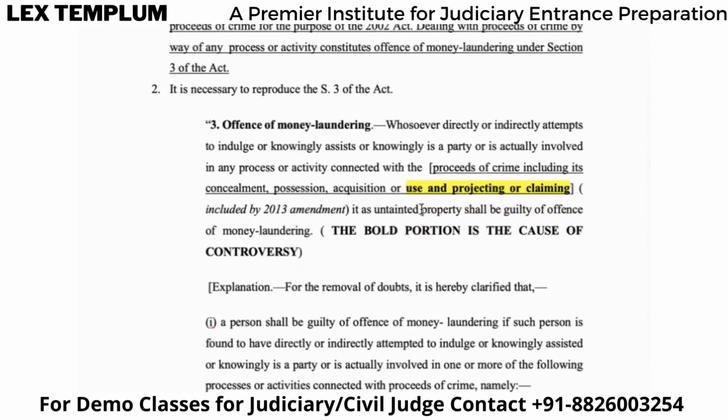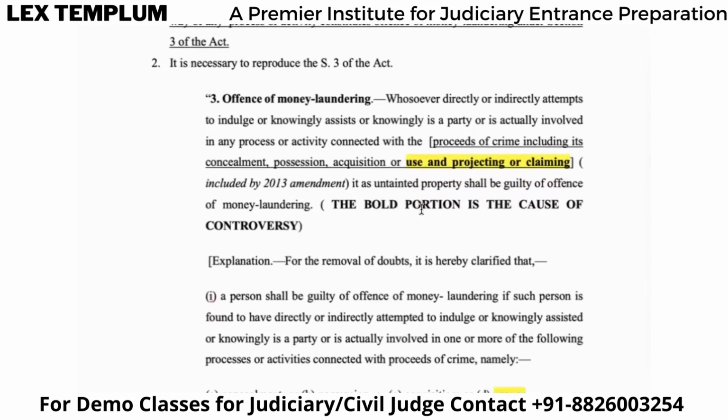So now what is Section 3 of the Act? It talks about the offense of money laundering, right? Now see, they will not ask you the exact wording of this particular section, but there might be a question with regard to which section makes an offense of money laundering. Then that is Section 3.